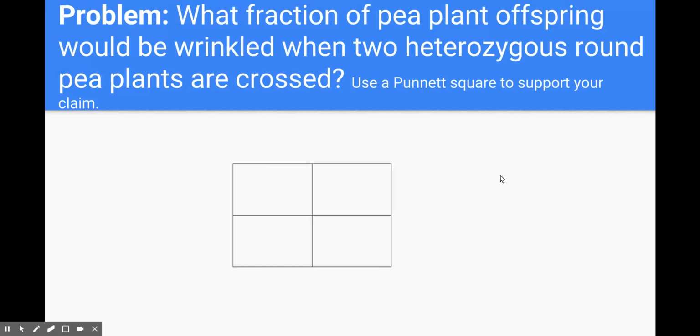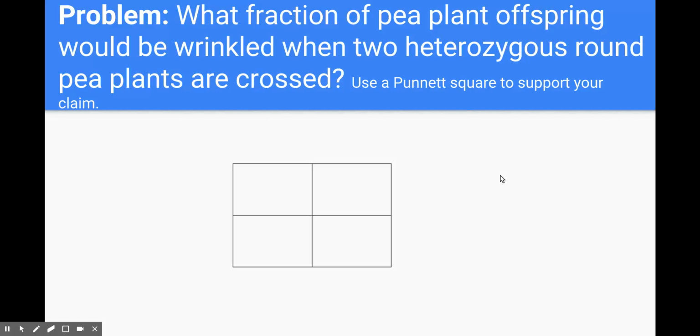All right, here's our problem that we're going to be solving today. The question is, what fraction of pea plant offspring would be wrinkled when two heterozygous round pea plants are crossed? Use a Punnett square to support your claim. So we're going to make a claim that answers the question, and then our Punnett square is going to provide the evidence to back us up.